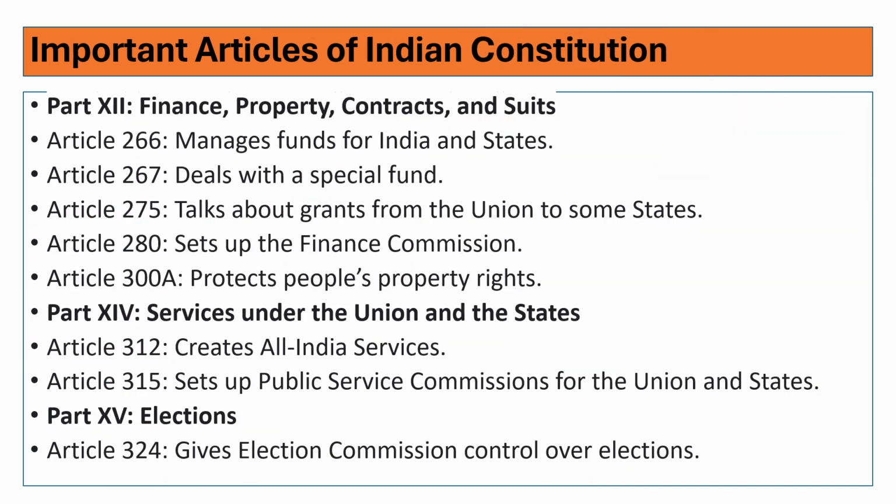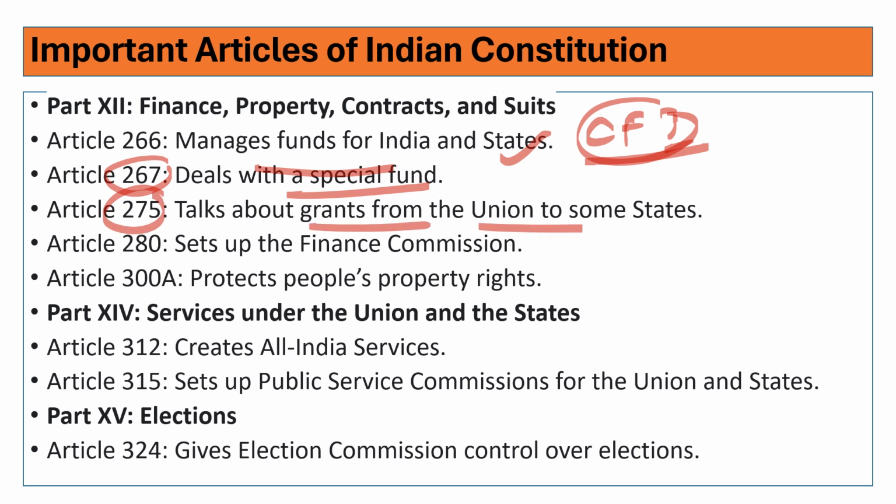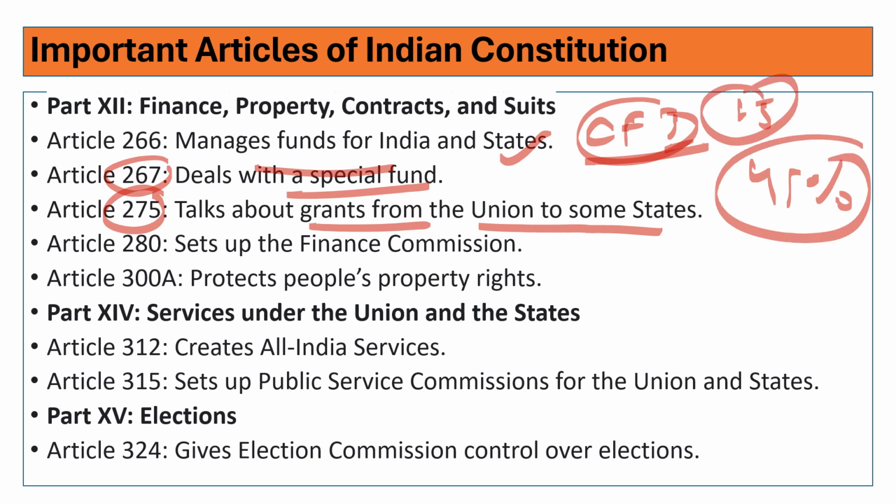Part 12 deals with finance, property, contracts, and suits. So managing the funds of India and the states, the Consolidated Fund of India. Such funds will be there, and those funds will be managed. Article 267 deals with the special fund. Article 275 talks about grants from the Union to some states. The 15th Finance Commission gives 41% of whatever revenue the central government has got to the states. However, in reality, it is less than that.